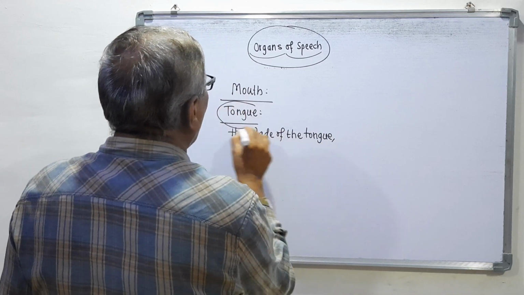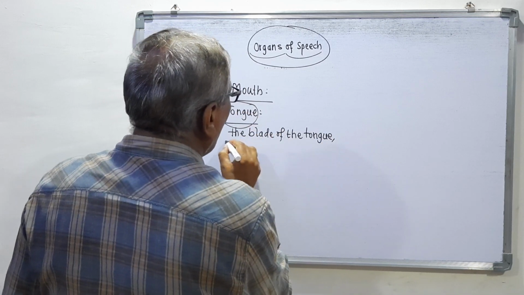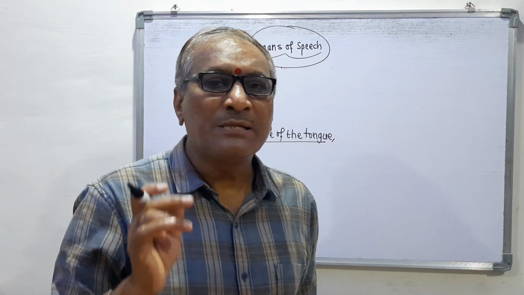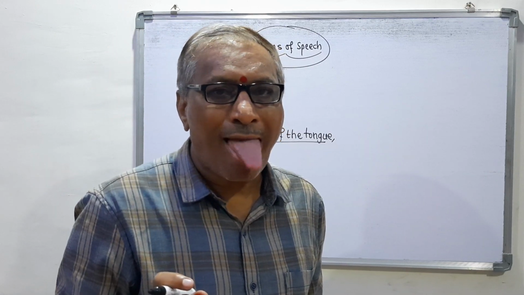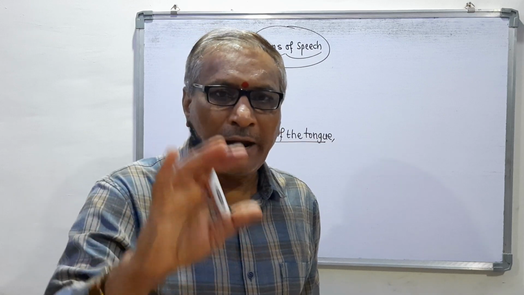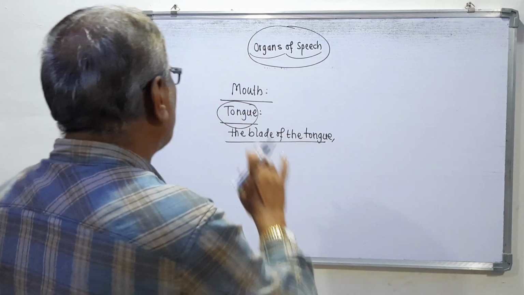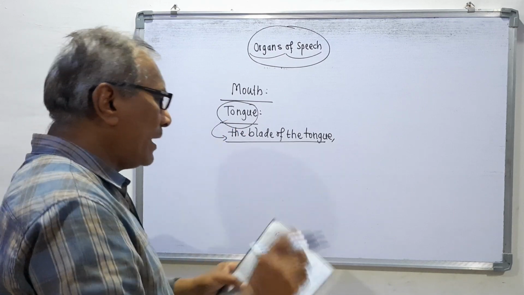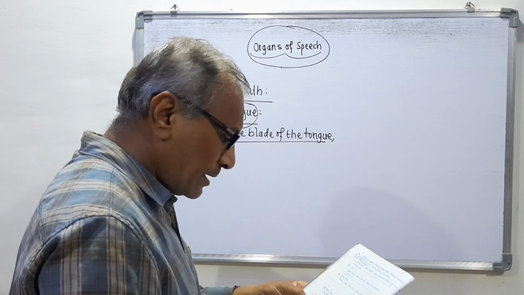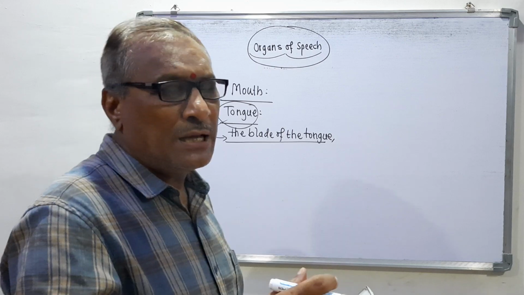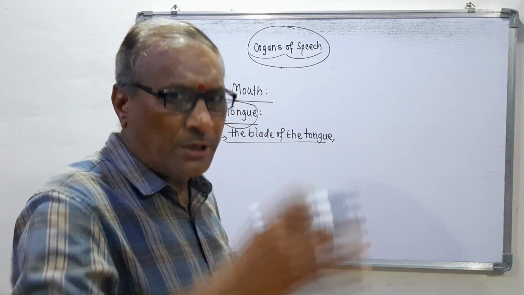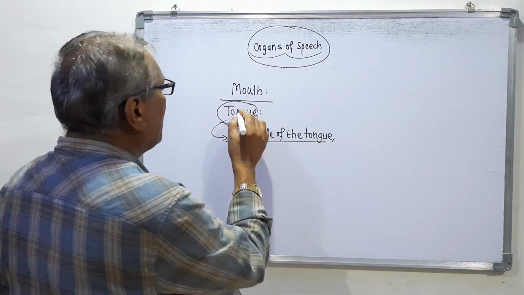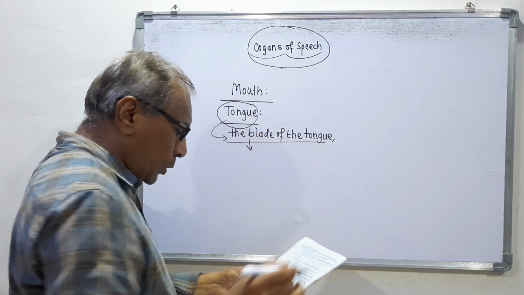Blade of the tongue means it is the total tongue, and then this tongue is divided into